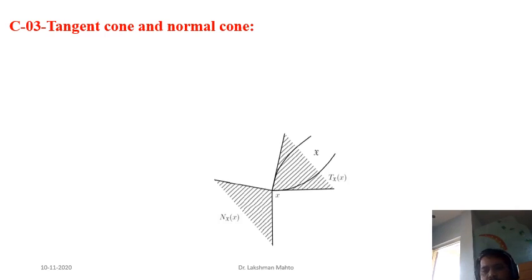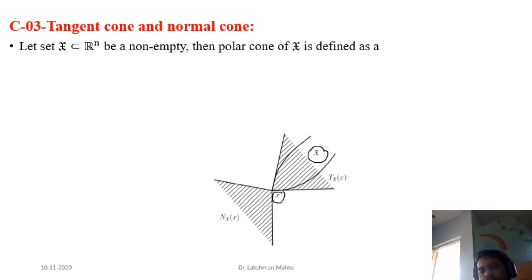Now here our reference point would be the optimal point, if we define the dual cone and polar cone with respect to the optimal point and feasible set. Here X is the feasible set of the given optimization problem. Definitely the optimum point would be on the boundary, so this x is the optimum point of the optimization problem in this feasible set.